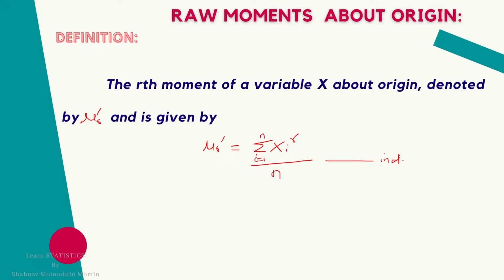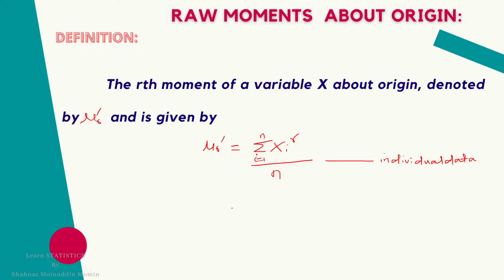This formula is for individual data. Individual data is a data which has separate numbers that we have already learned in the previous lecture.